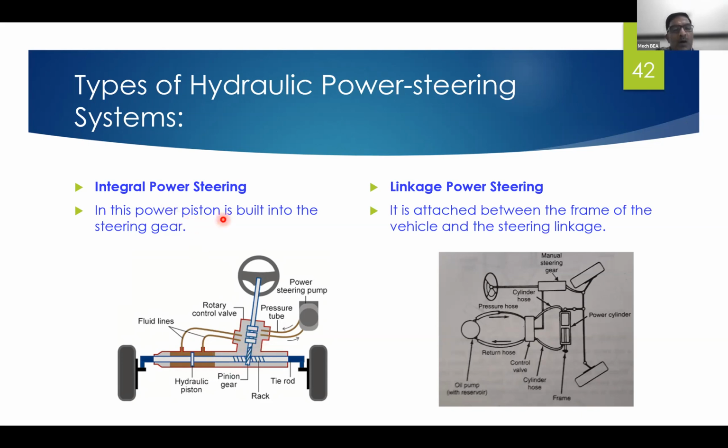So in this, the power piston is built into the steering gear.